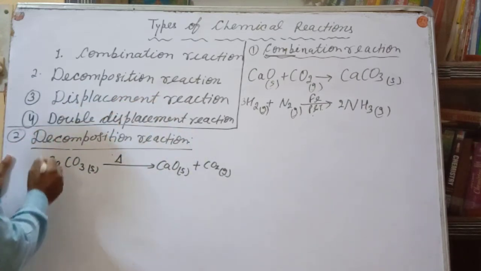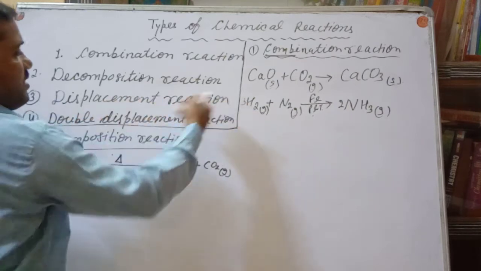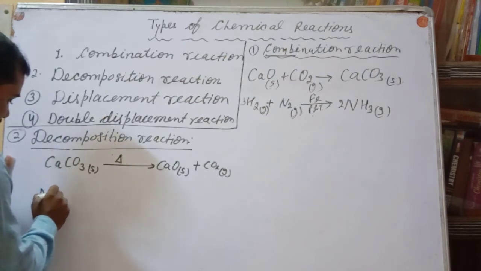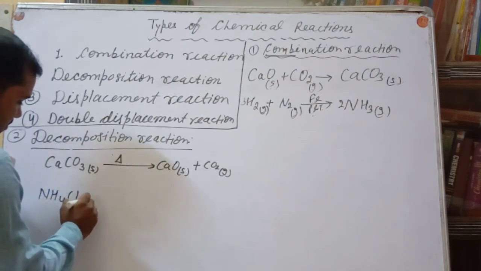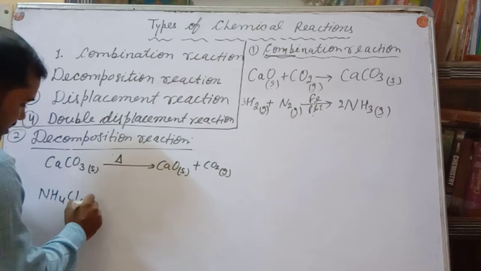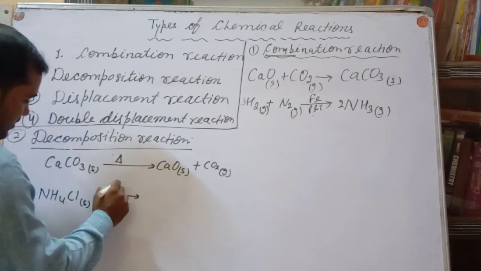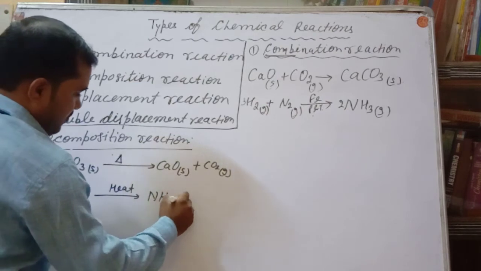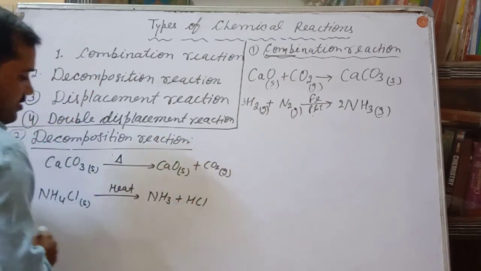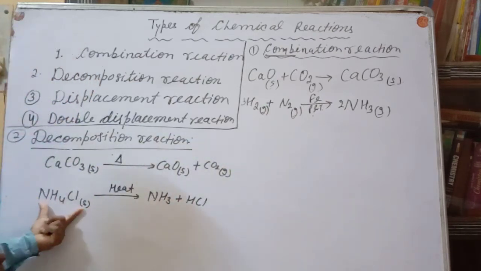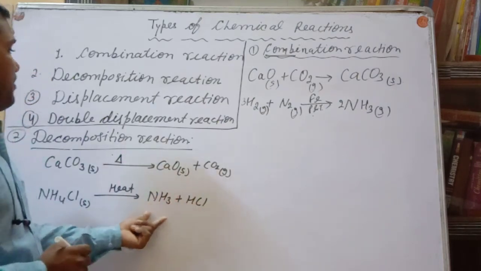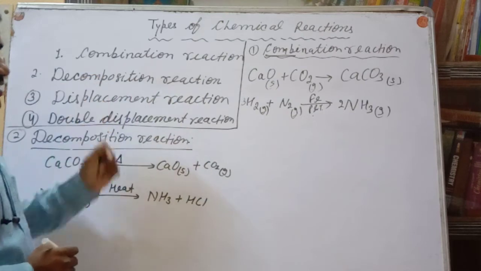Similarly, you can give the reverse of this reaction. Or suppose you have ammonium chloride, NH4Cl, which is a solid. By heating it converts into NH3 plus HCl. So what happened, my dear? One single reactant broke into two parts. So it comes under the decomposition reaction.